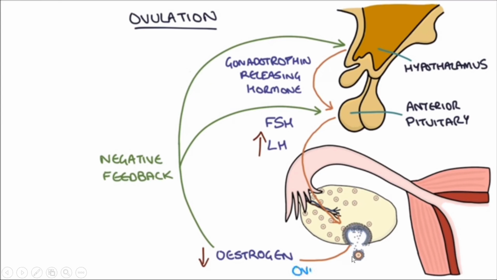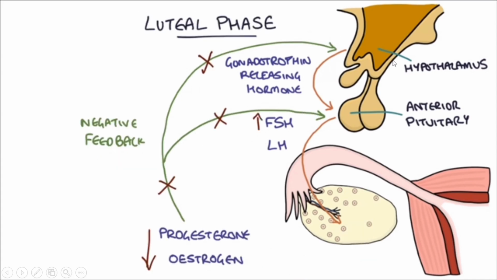Only one job, it will be releasing the egg cell. So let's look at what will happen here. That's what we call the feedback mechanism. Since the egg cell has been released, the estrogen will start to decrease, but at the same time the progesterone will start to increase this time.